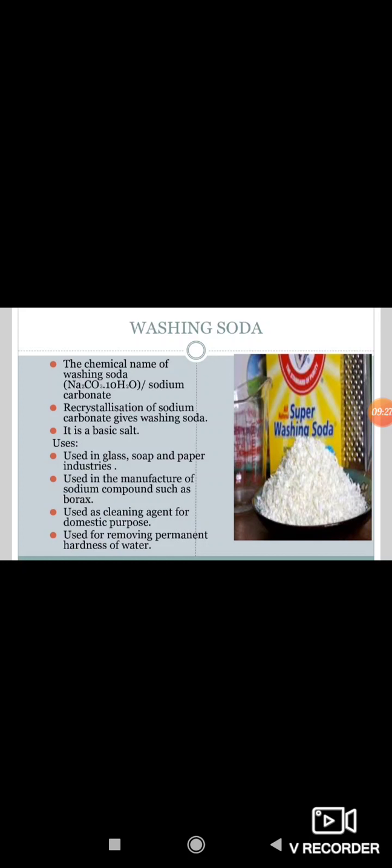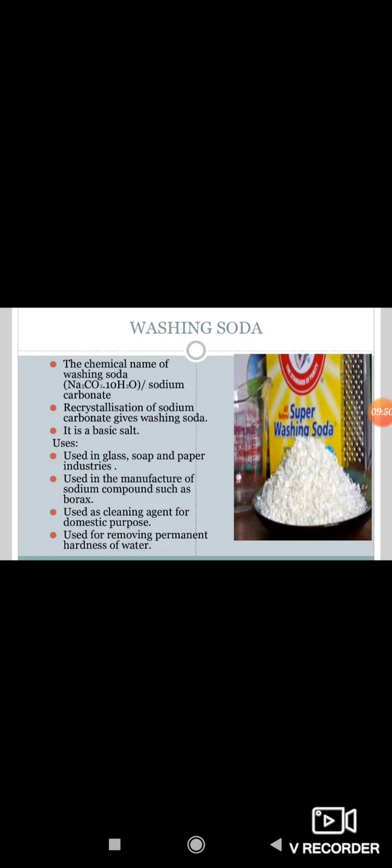It is also a basic salt. Sodium carbonate reacts with water to give sodium carbonate decahydrate. So what are the uses of washing soda?